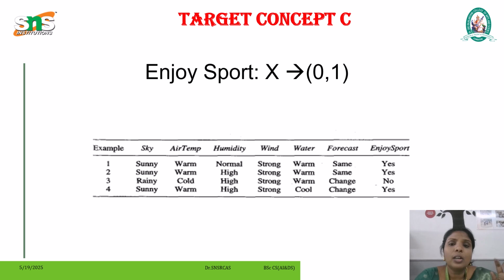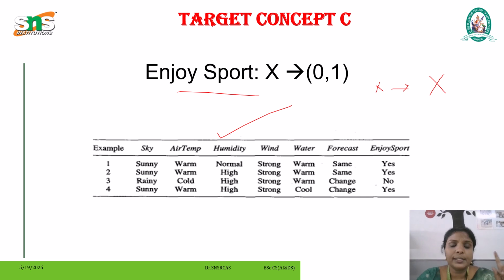Next, target concept C. Here, our task is whether Aldo enjoys the water sport or not. So here the target concept is EnjoySport, where c maps X to 0 or 1. When learning the target concept, the learner is presented a set of training examples, each consisting of an instance X from X along with its target concept value c of X. So the training examples are in this tabular column.